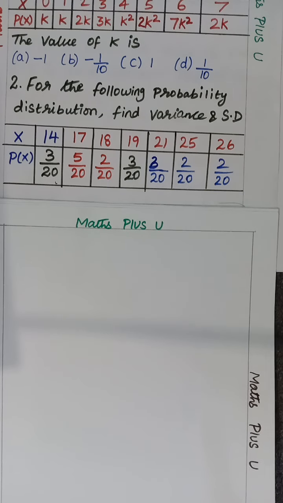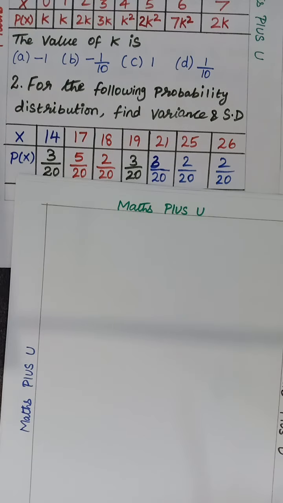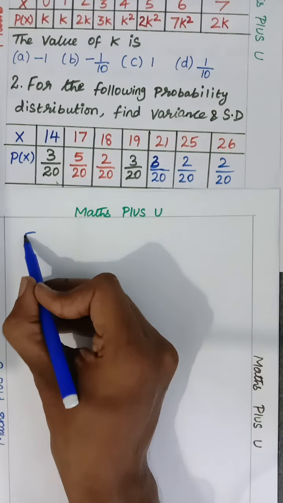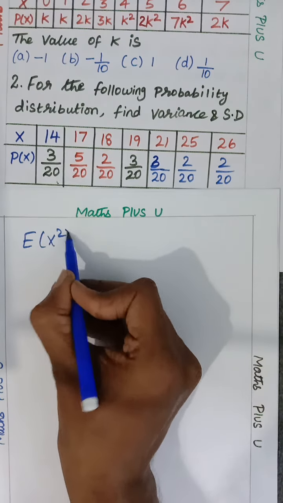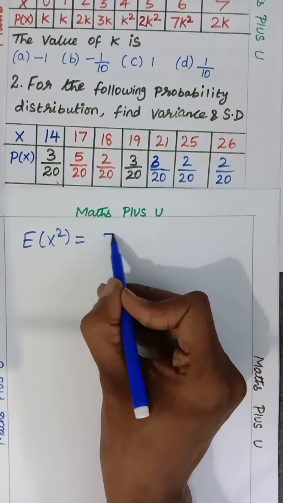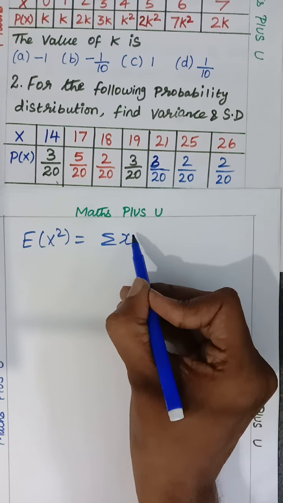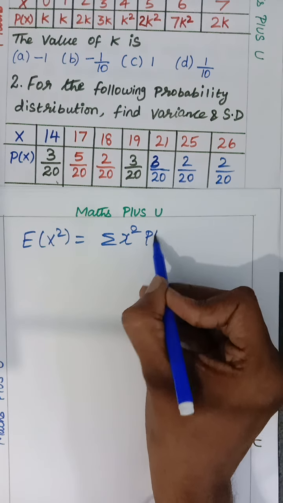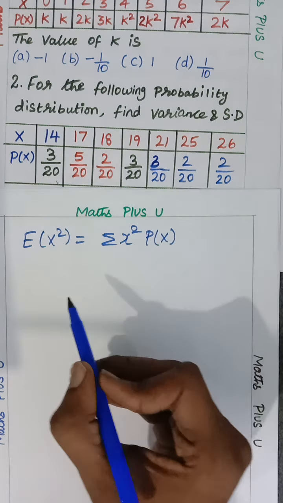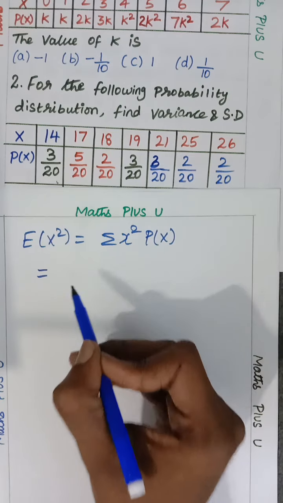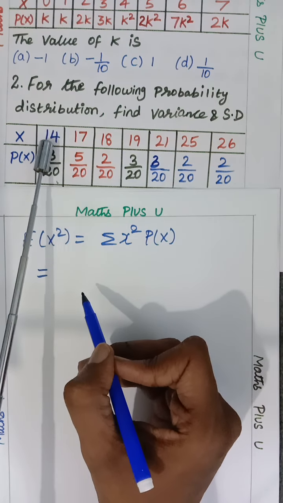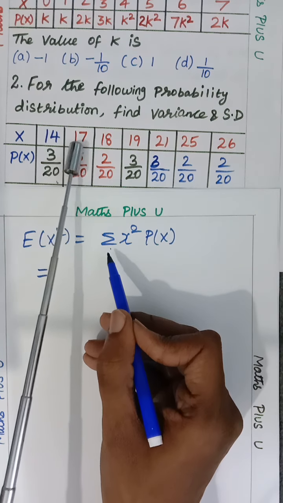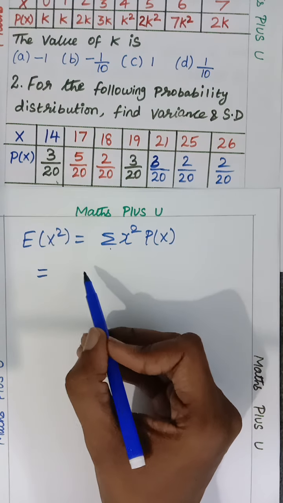We have found E of x. Okay, so now we're going to find E of x square. Can we try? The E of x square value formula is summation xi square pi, that is nothing but summation x square p of x. Now each number you want to square: 14 square into 3 by 20 plus, since summation is there, 17 square into 5 by 20, like that.